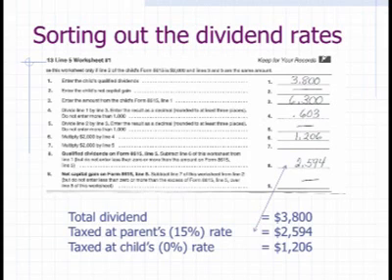And these parents are in the middle bracket, so that'll be 15%. And then you're going to have a separate calculation where you figure out what is left, what is left is taxed at. And that answer will include up to 1206 that has a 0 tax rate, because the child in question here will be under the 15% marginal tax rate, and so the dividends get a 0 rate. So those parentheses refer to the rate at which the dividends are taxed, not the marginal tax rates, just in case I did not make that clear.